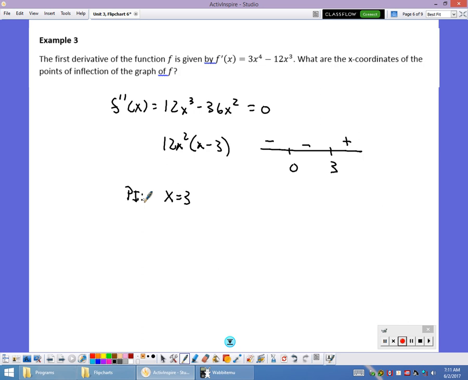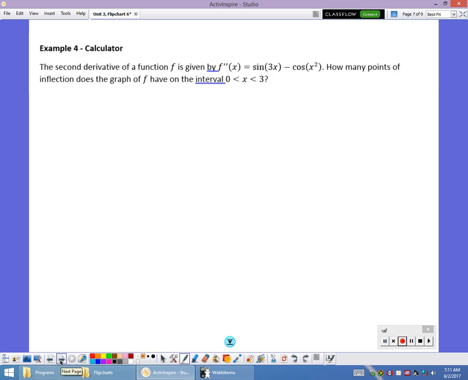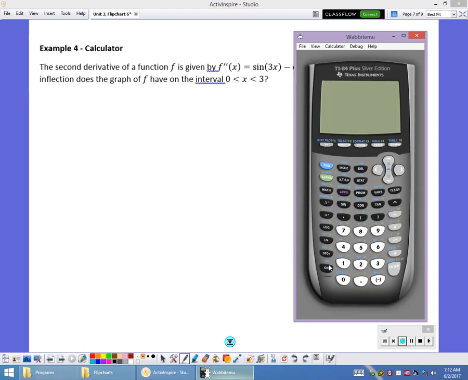And then the other one that I see sometimes is they give you something like this with a calculator. They give you a second derivative, sine of 3x minus cosine of x squared, and they ask you how many points of inflection on the interval from 0 to 3. So we pull out our calculator. We're going to go ahead and put this in. We change our window from 0 to 3. We go from negative 1 to 1. We get a picture of it.